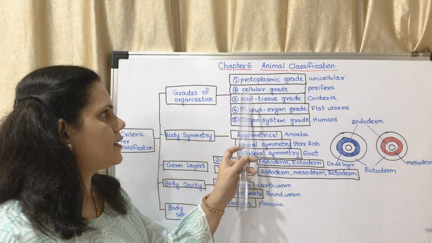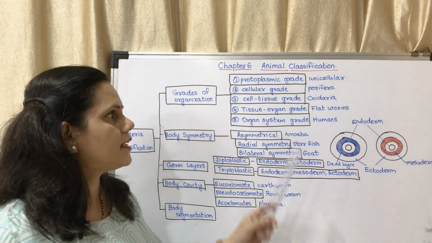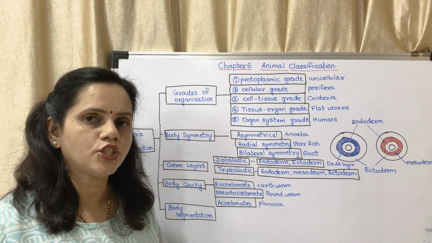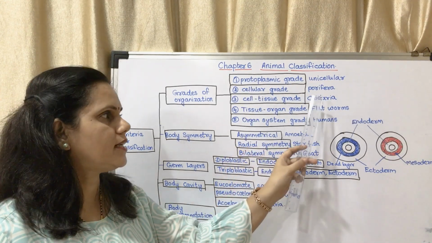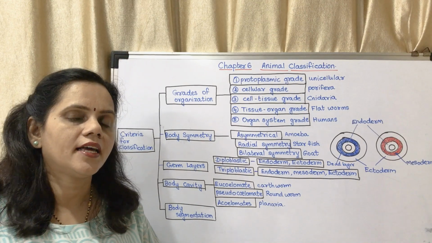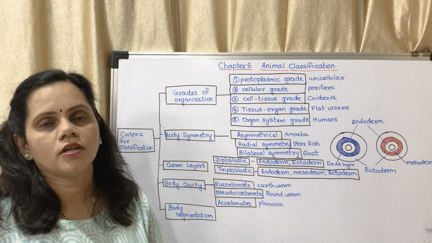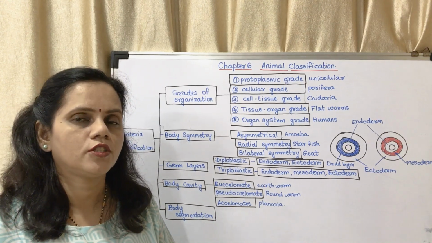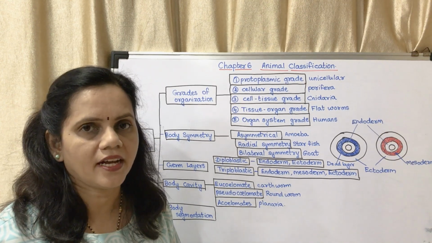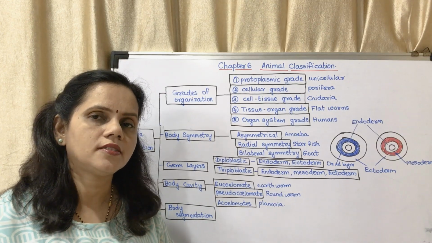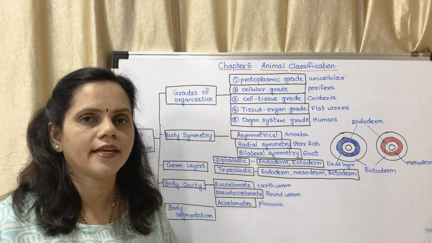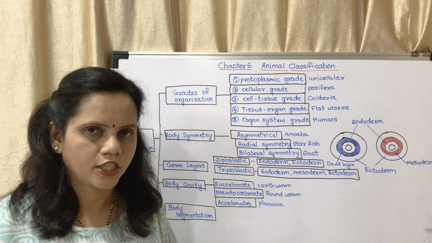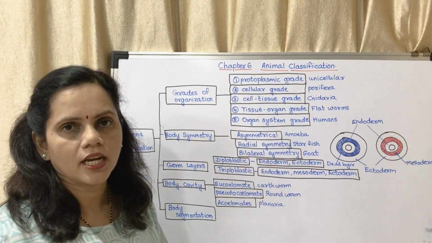The second one is cellular grade. That means there are several cells, but those cells do not combine together to form a tissue. That is cellular grade, for example Porifera, such as Sycon or sponges. Sponges are organisms which belong to phylum Porifera. In sponges, all the cells just remain together, they stay together, but they do not combine together to form a tissue. So it is said to be cellular grade.